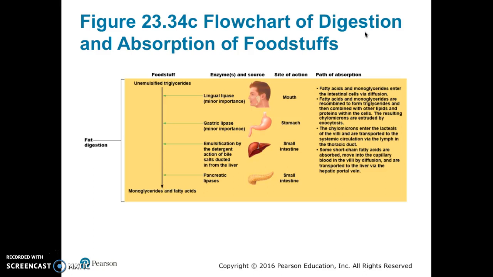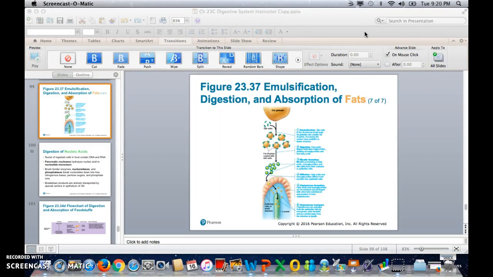Chylomicrons are exocytosed from the basolateral side and enter the lymphatic lacteal. This eventually is emptied into the venous blood at the thoracic duct. Once in the blood, chylomicrons are broken into free fatty acids and glycerol by the lipoprotein lipase, so they can be used by the cells. Some short-chain fatty acids can diffuse directly into the blood and then be transported to the liver via the hepatic portal vein.